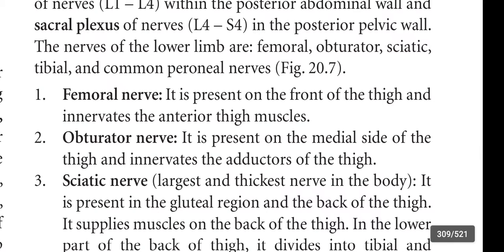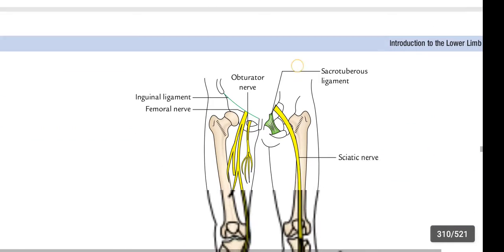First one, femoral nerve. It is present on the front of the thigh and innervates the anterior thigh muscles.